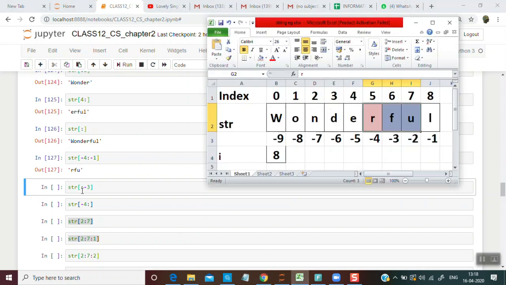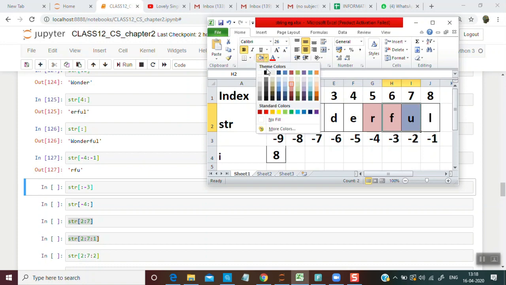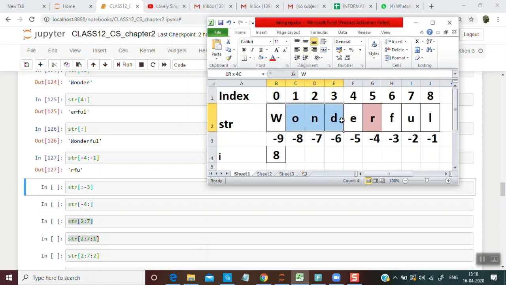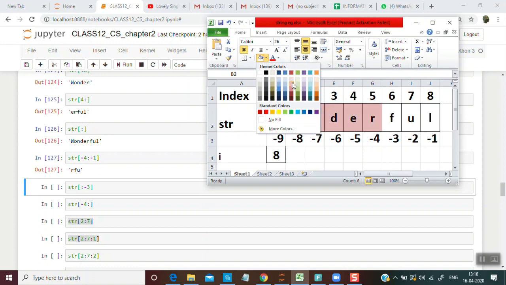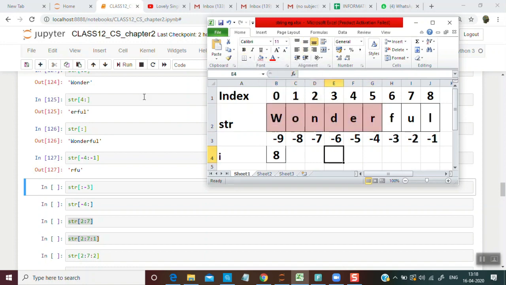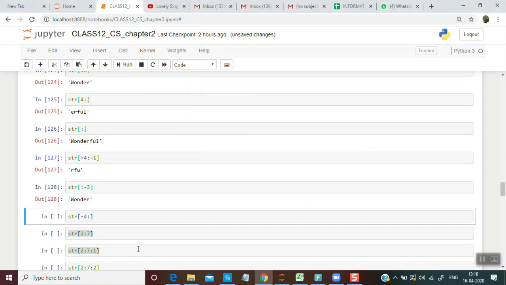If we don't mention the start, it starts from -9 to -4. So it's wonder. I'll run and see, it's wonder.